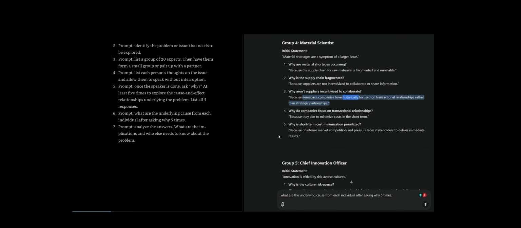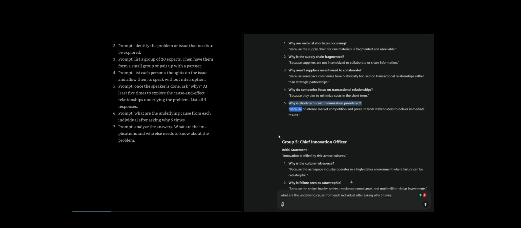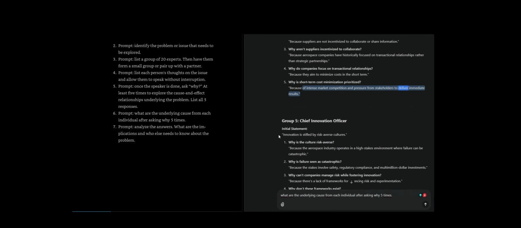Because aerospace companies have historically focused on transactional relationships rather than strategic partnerships. Why do companies focus on transactional relationships? Because they aim to minimize costs in the short term. Why is short-term cost minimization prioritized? Because of intense market competition and pressure from stakeholders to deliver immediate results.